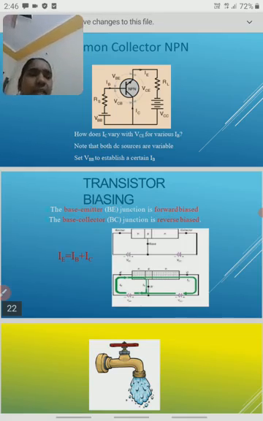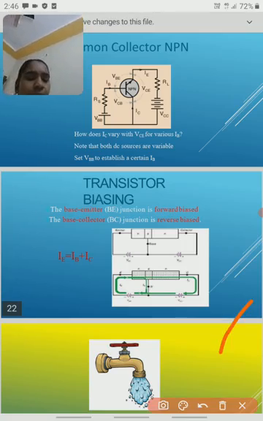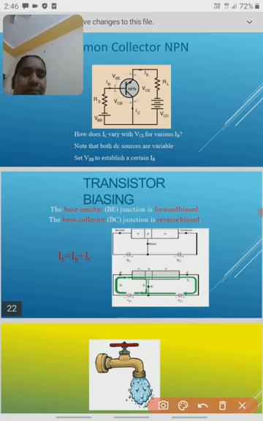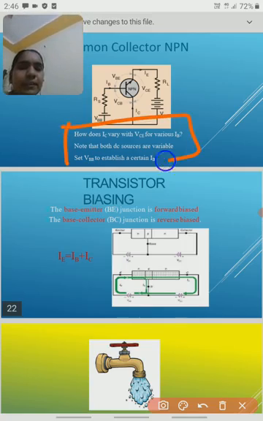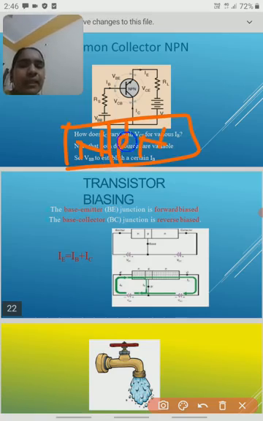Why is the size of the signal increased? What is the basic reason? I want to explain that point. If we take an NPN or PNP transistor, we know the center position is the base, with the emitter and the collector on either side. Here we should remember one important point.